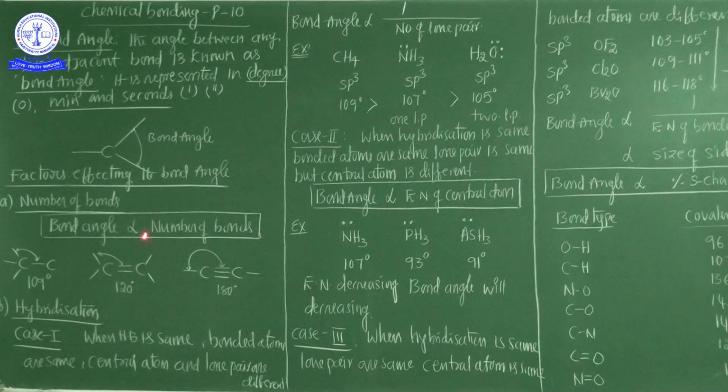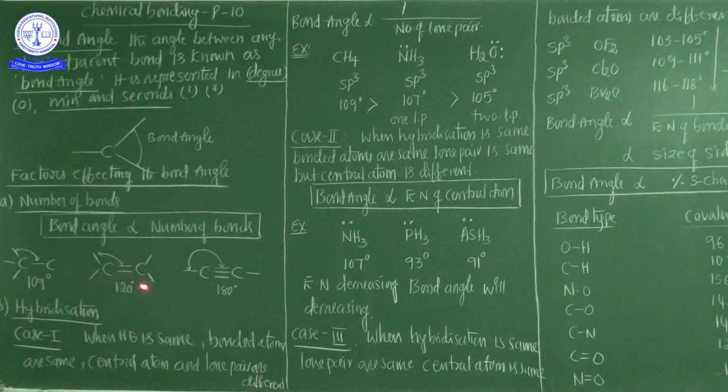So that's why the bond angle depends on the number of bonds. If the number of bonds increases, the bond angle also increases. For example, here only a single bond is there, 109 degrees. Here a double bond is there, 120 degrees. Here a triple bond is there, 180 degrees.